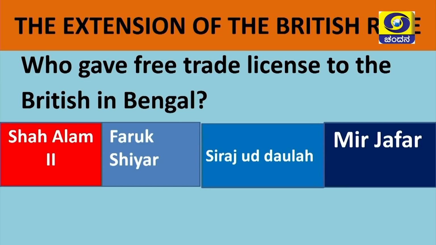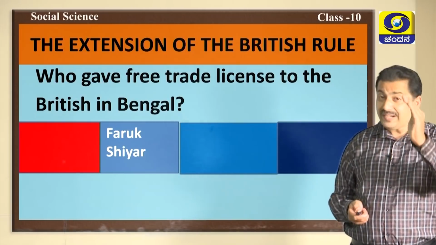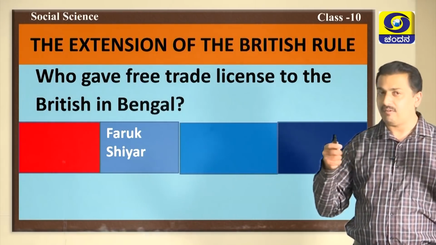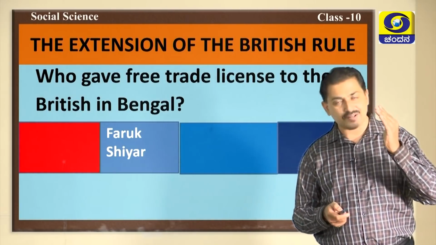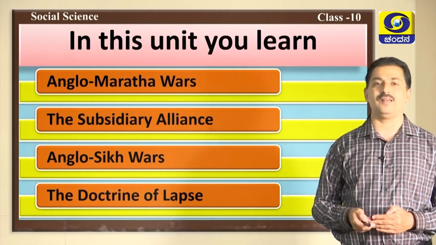Let us see. The correct answer: Shah Alam II was not the person, he was the Mughal emperor, right? He did not give the free trade license to the British. Then who else? Is it Mir Zafar? No, he was the Nawab of Bengal. Siraj-ud-Dawla was also Nawab of Bengal. Then the correct answer is Farooq Shiar. Farooq Shiar gave the free trade license to the British in Bengal. Dear students, you have answered perfectly. It was Farooq Shiar who gave the free trade license to the British in Bengal.